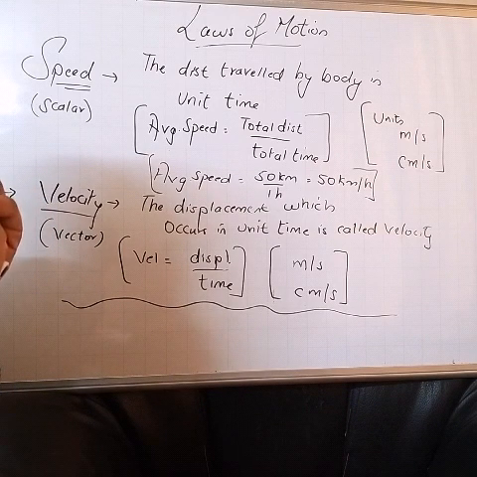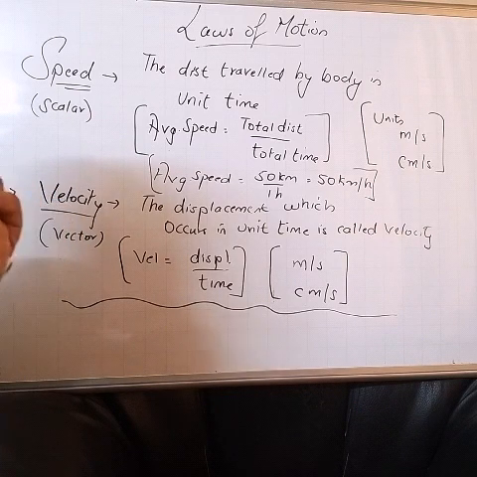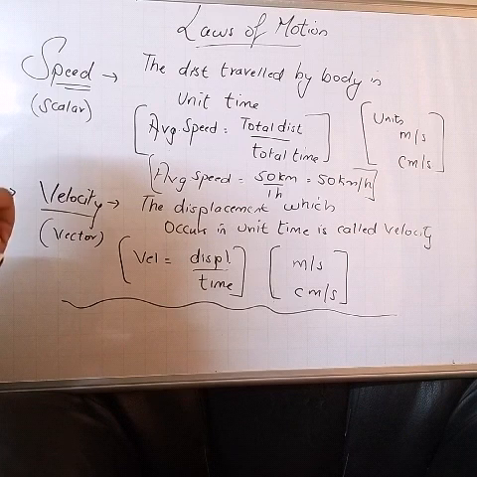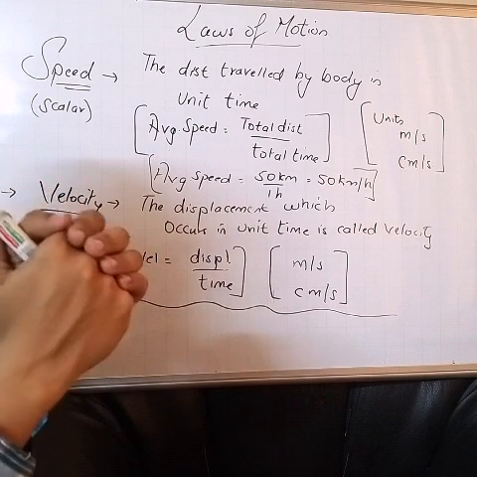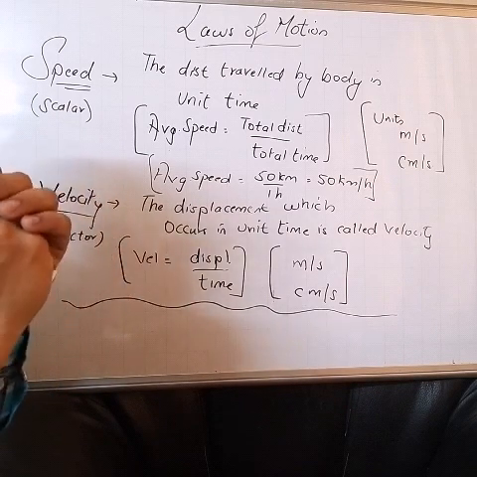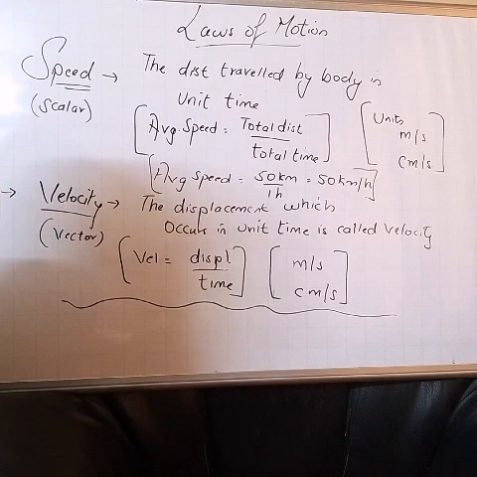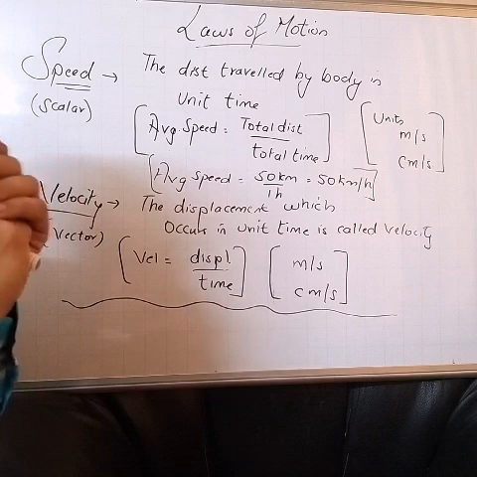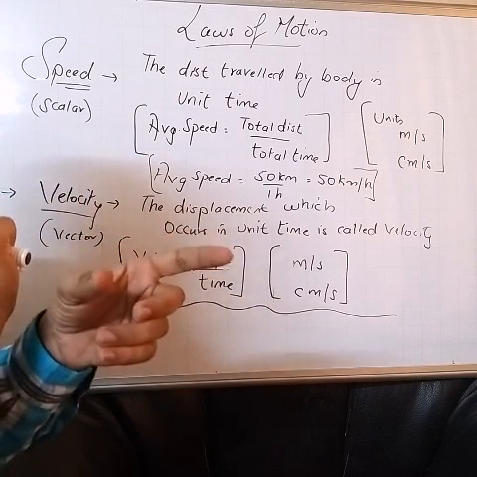But tell me, in city traffic, do you expect uniform motion of a car? No. Again and again we have to apply brakes, the velocity decreases, again the speed increases. This will not be called what? Uniform motion, because in traffic the car covers unequal distance in equal intervals of time.